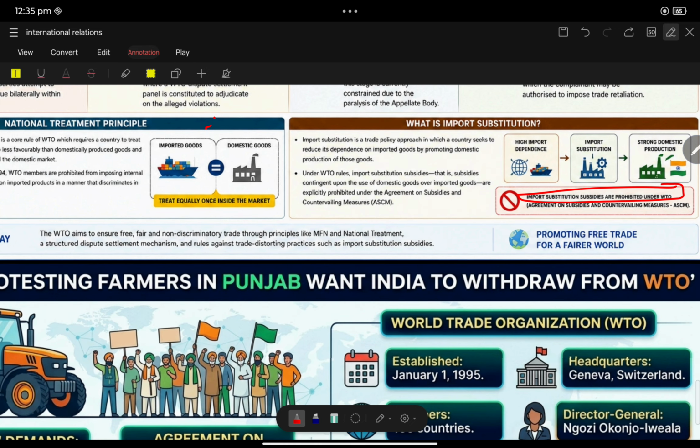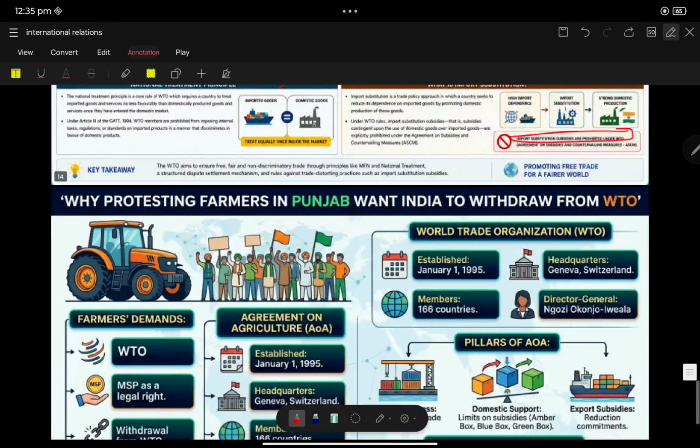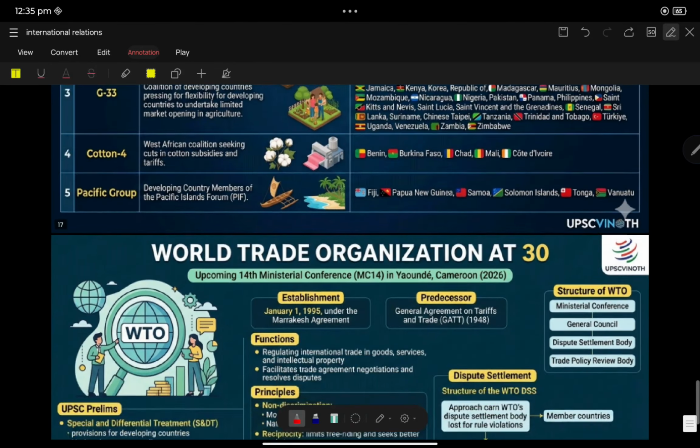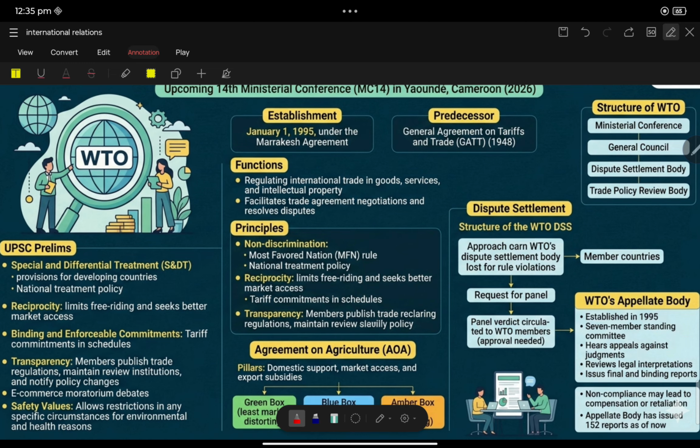Now, there is a term called special and differential treatment. Let me explain that. This is going to be a somewhat long discussion, but keep focusing. You will get a question here. What is meant by special and differential treatment? The WTO provides special and differential treatment for developing and least developed countries. See the keyword: developing and least developed countries.